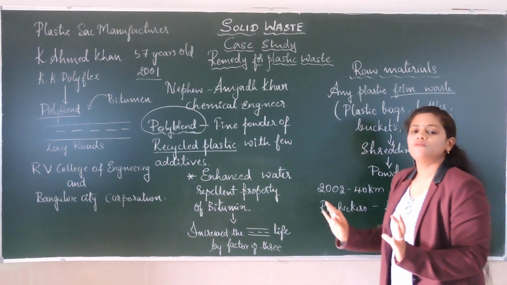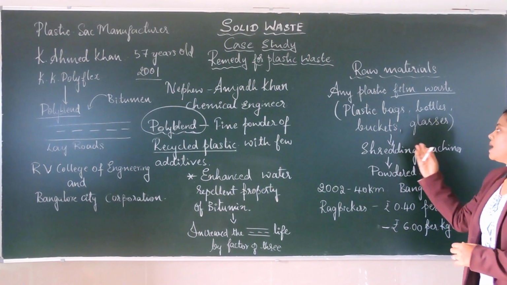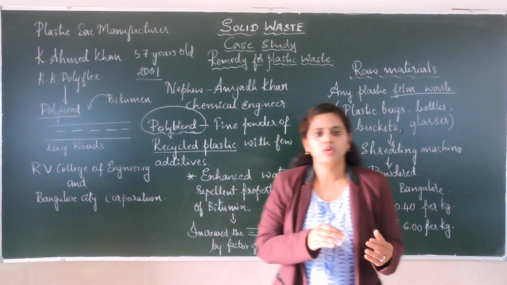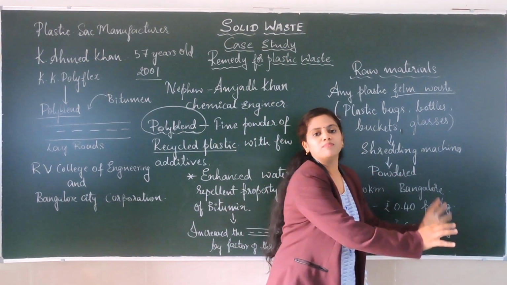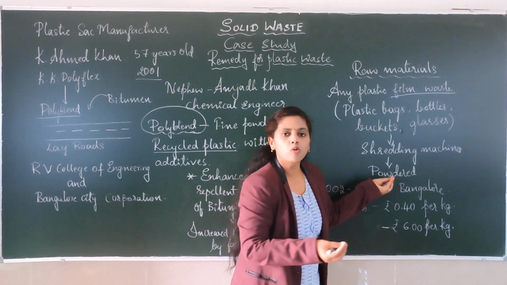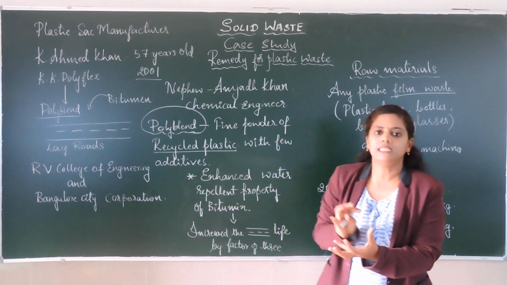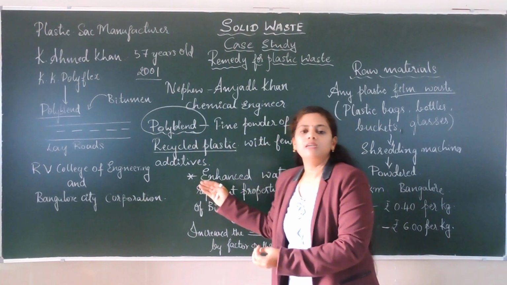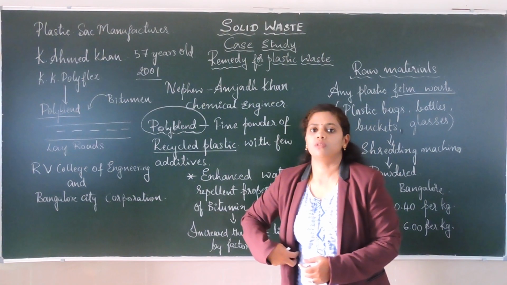It might be plastic bags, bottles, buckets, glasses, etc. They will dry them and put them into a shredding machine, and then they get it in powder form. To that powder they add some additives and make this poly blend. That poly blend is mixed with bitumen and used to lay the roads.